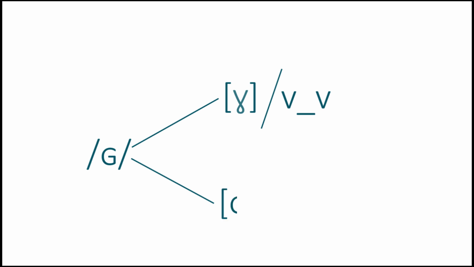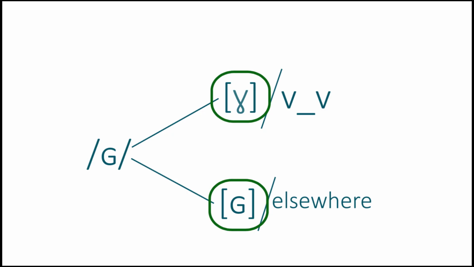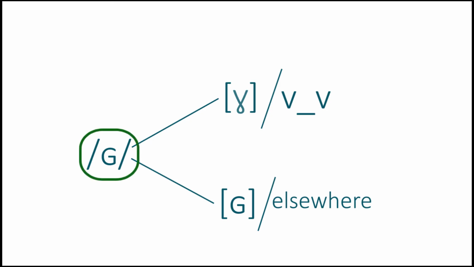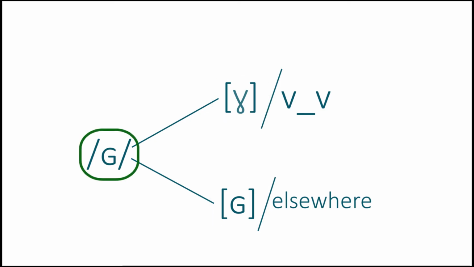It is elsewhere, okay? One important thing here in terms of notation is, you see here I've used slashes, here I've used square brackets. The slash shows that this is a phoneme. And these are the allophones. This is basically how we use symbols. For the phoneme, it's slash. For the allophones, it's square brackets. This is a mental construct. It's a cognitive construct in our head. It's not pronounced.